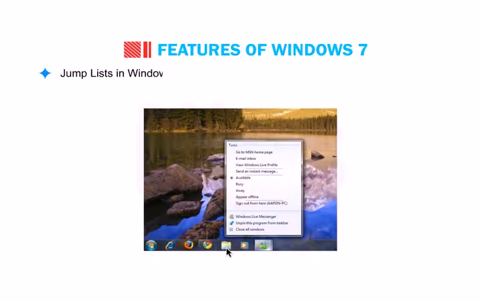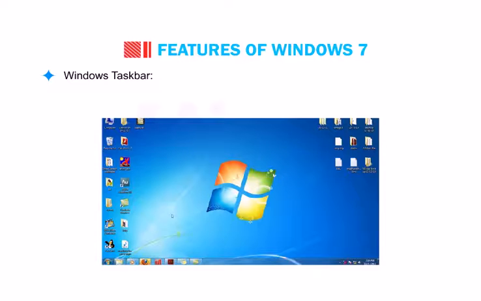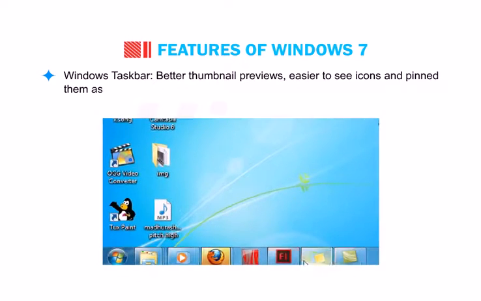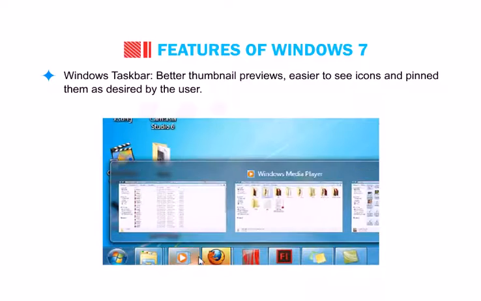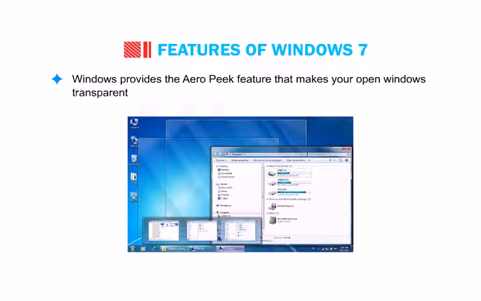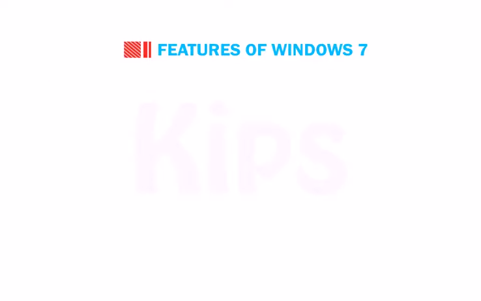Jump List in Windows 7 takes you right to the documents, pictures, songs or websites you use every day. Windows Taskbar has better thumbnail previews, and icons are easier to see and can be pinned as desired by the user. Windows provides the Aero Peek feature that makes your open windows transparent so you may see your desktop. It also allows you to peek at items on your taskbar for a thumbnail preview.